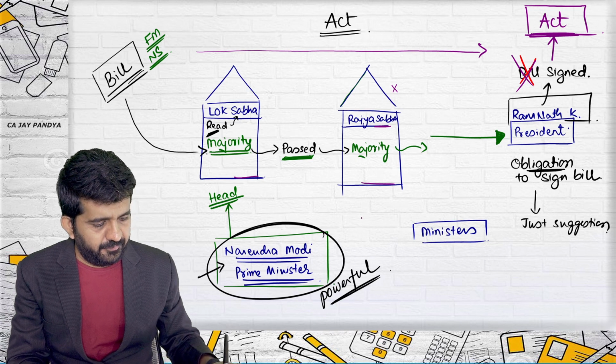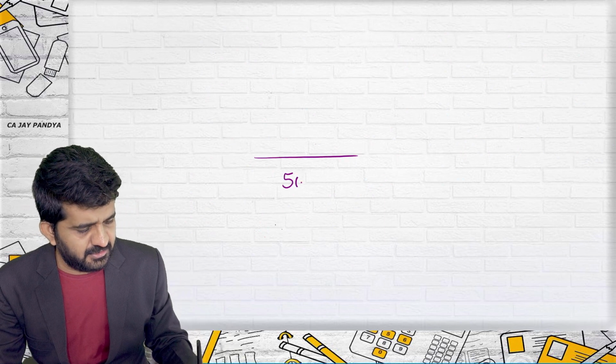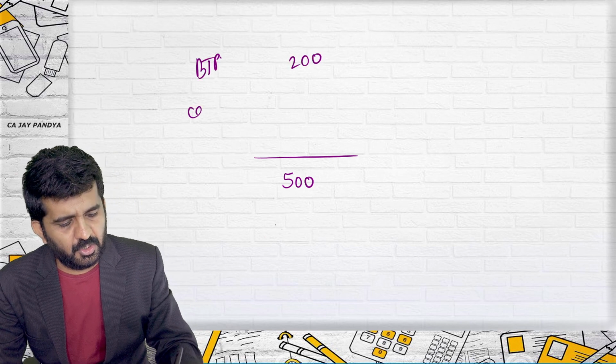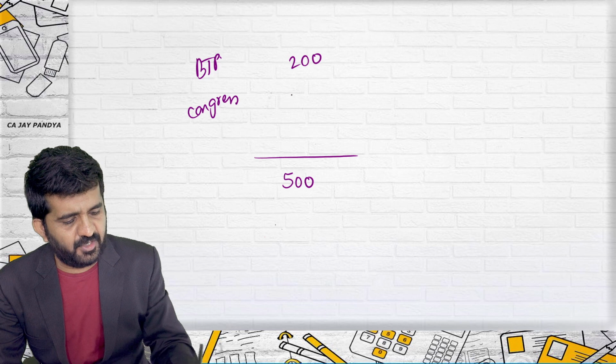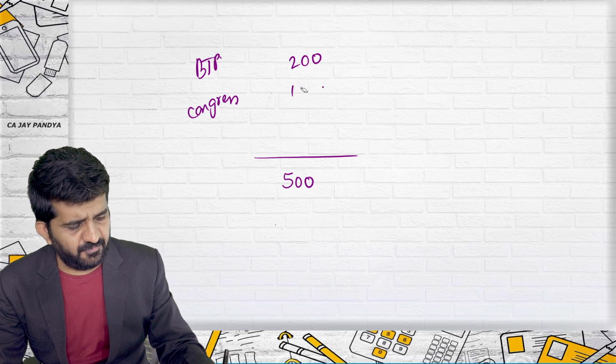Is it all right? I'll give you reality. What happens when one party does not get majority? Is it all right? Absolutely open reality. Say there are 500 seats. BJP is having 200. Congress is having 150.